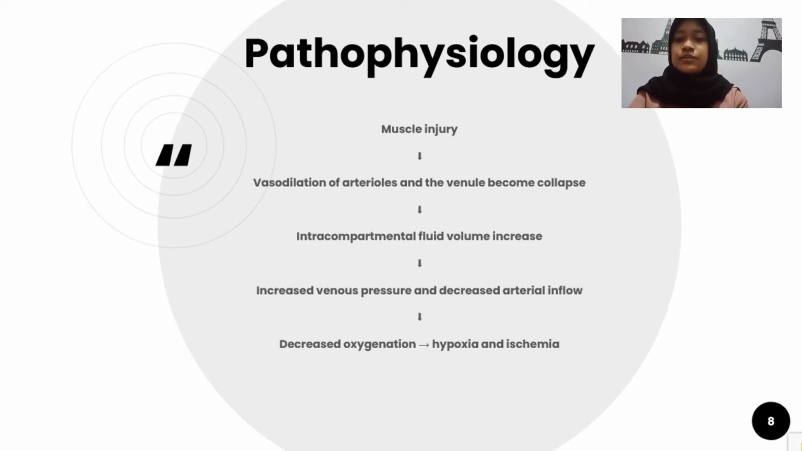pathology. Compartment syndrome occurs when intra-compartment fluid volume increases or intra-compartment space decreases and causes hemodynamic impairment. Thus, this incident causes an increase in compartmental pressure, and the venous capillary flow also begins to decrease. Arterial inflow will also decrease because the intracompartmental pressure becomes higher than arterial pressure. This reduction of arterial inflow and venous outflow results in decreased oxygenation of tissues, causing hypoxia and ischemia. And the next will be explained by my friend.